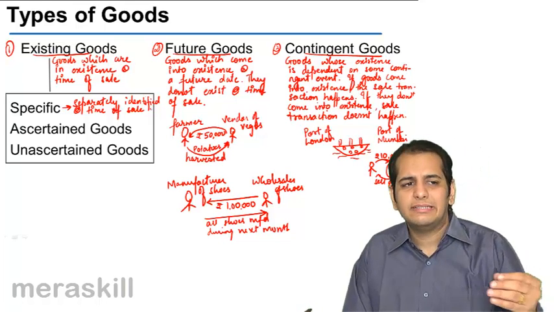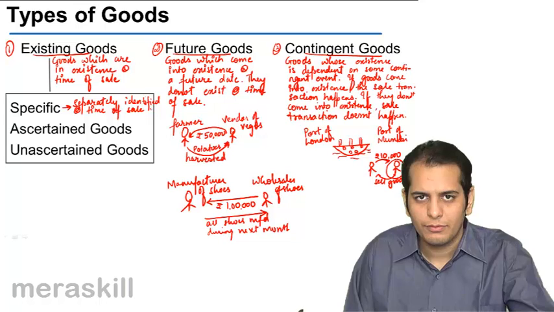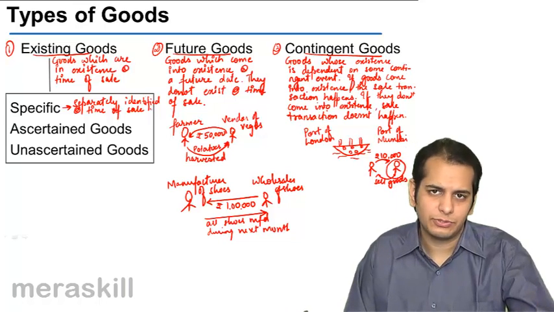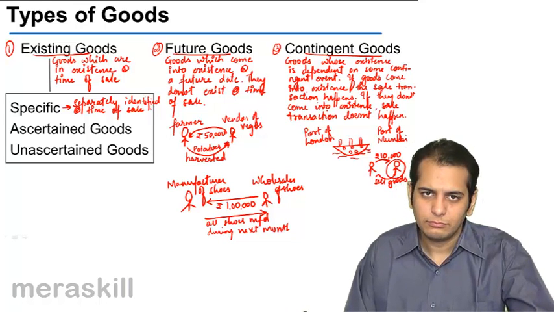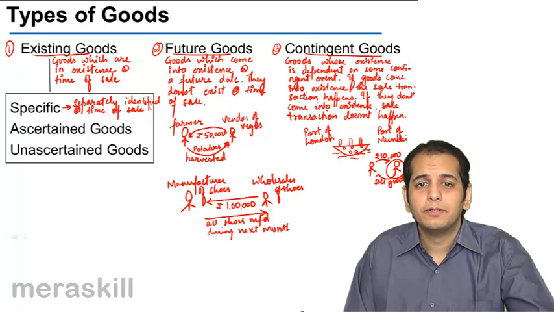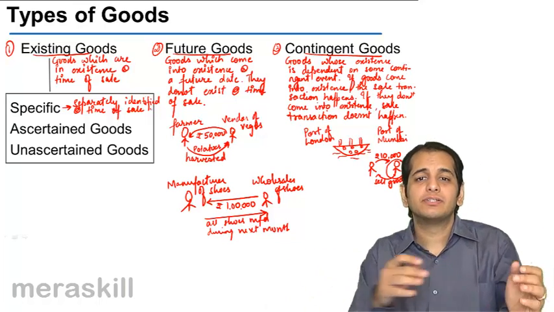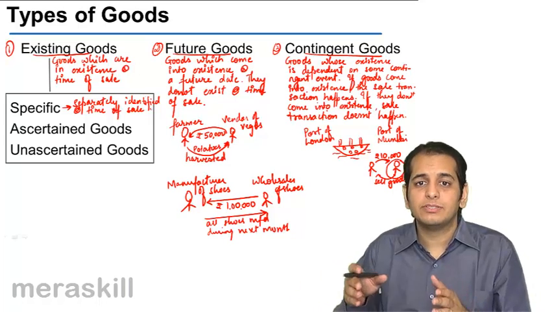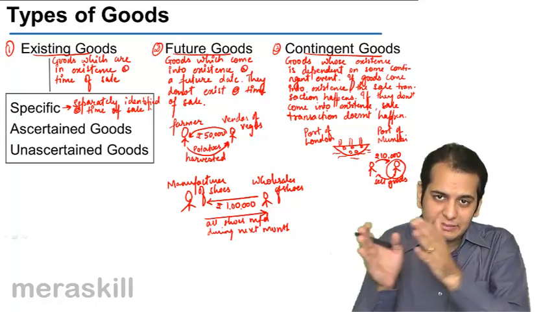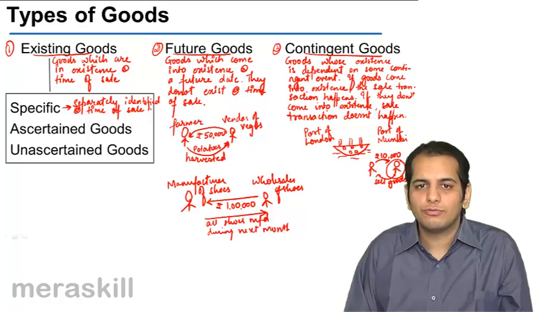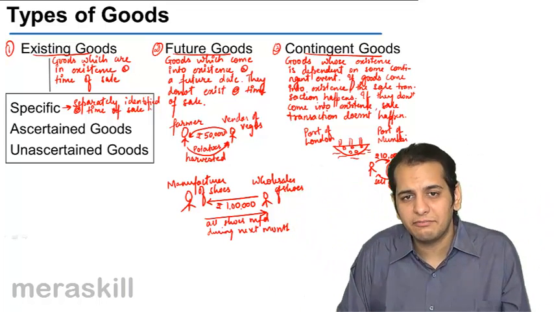That means, let's say you go to a shop, you go there to buy biscuits. The shopkeeper gives you the biscuits you want. So what happens is the goods that you want are separated from the stock of goods. There's a whole stock which is lying with him.